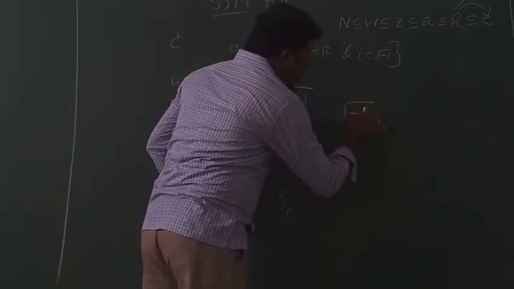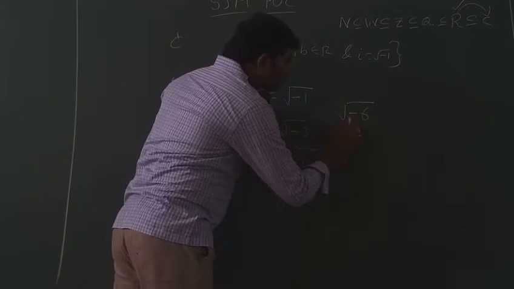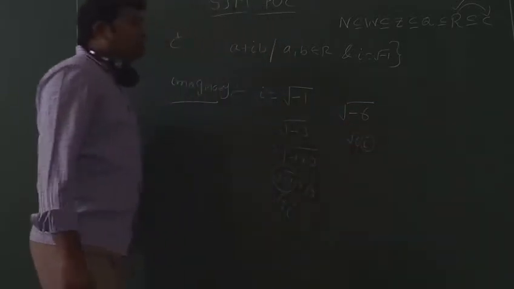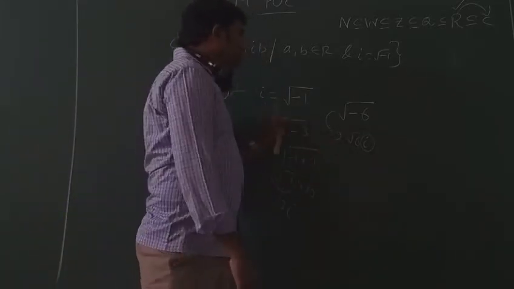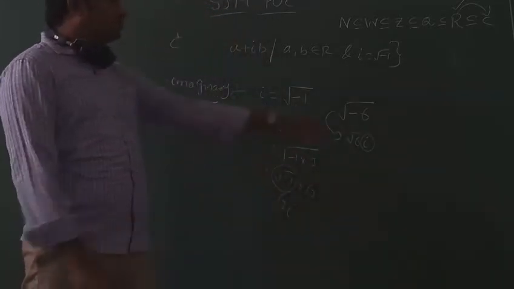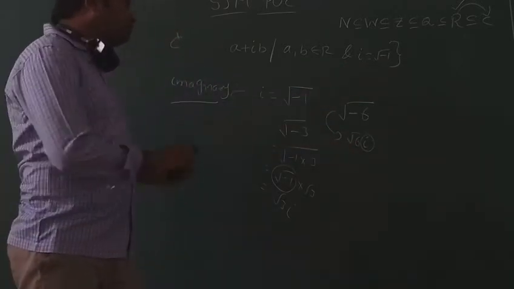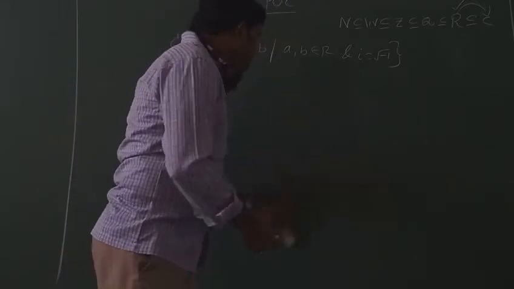For example, square root of minus 6 can be written as square root of minus 1, nothing but i. What is the remaining value? Root 6. So square root of minus 6 can be expressed in terms of i. i is square root of minus 1, imaginary. So the square root of any negative real number is called imaginary.